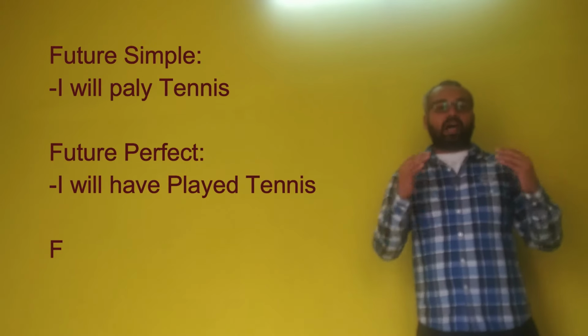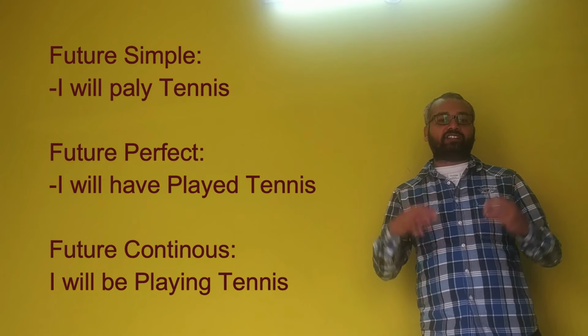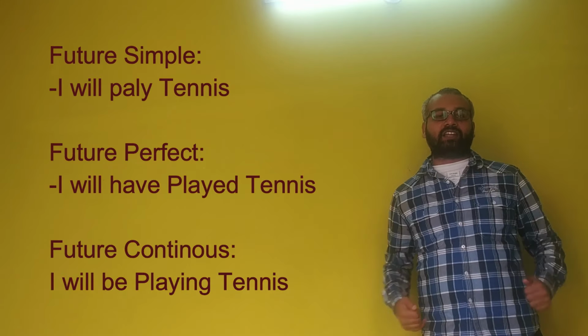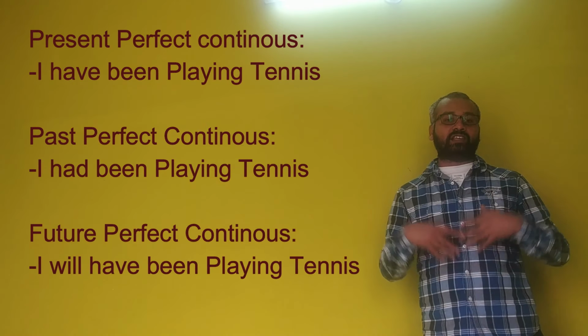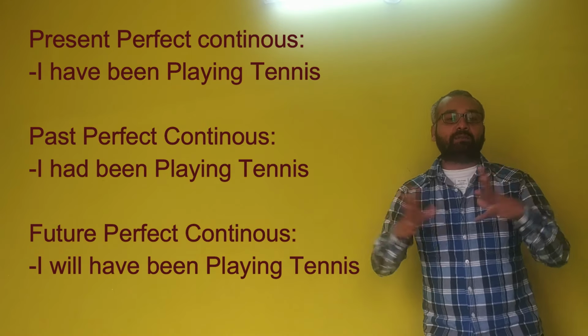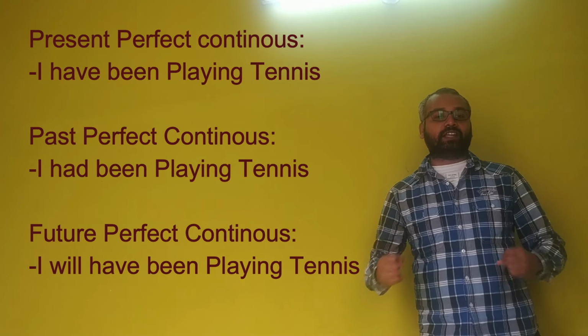Future simple, I will play tennis. Future perfect, I will have played tennis. Future continuous, I will be playing tennis. Present perfect continuous tense, I have been playing tennis. Past perfect continuous tense, I had been playing tennis. Future perfect continuous, I will have been playing tennis.